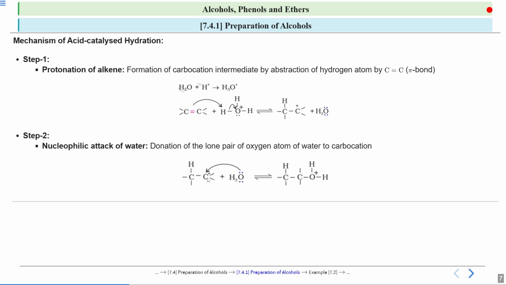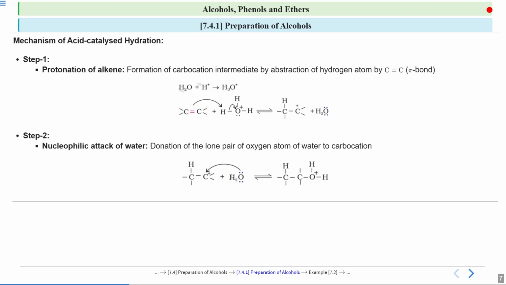Whenever any species has a positive charge, we say it is a cation. And when the positive charge is on carbon, we say it is a carbocation. So this is what? A carbocation. Now who will get attracted to this carbocation?